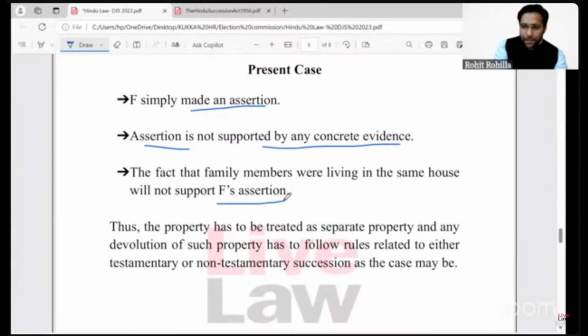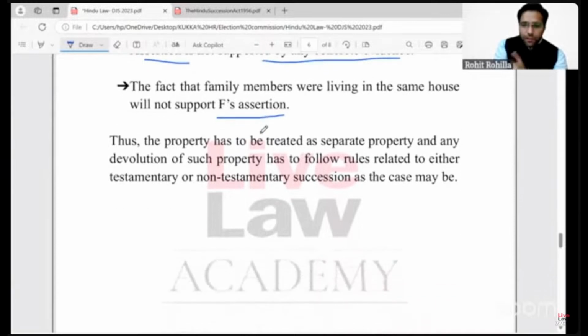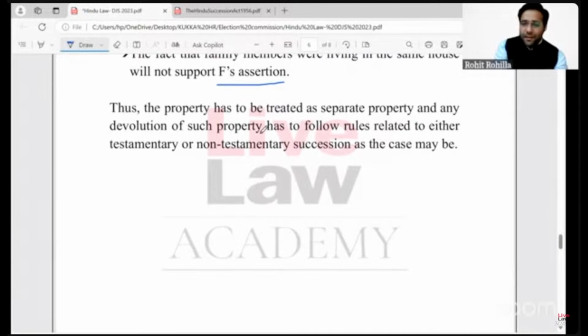It cannot be said that F has discharged his burden of proving that the property is a joint family property, because there is no concrete evidence apart from a simple assertion made by F. So the fundamental issue on which everything depends, that issue will have to be decided not in favor of F, right?